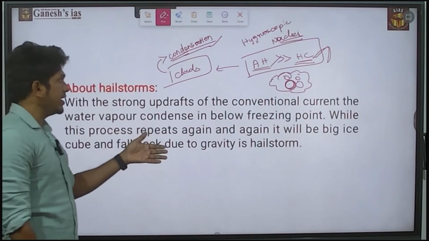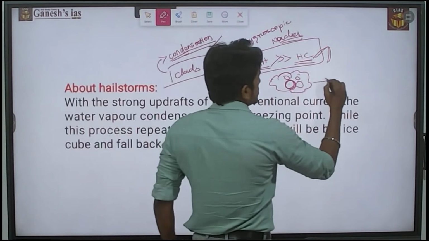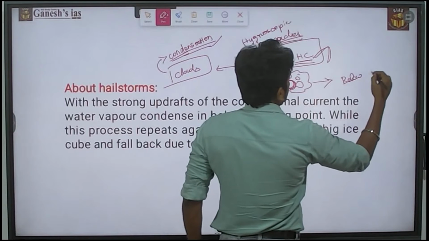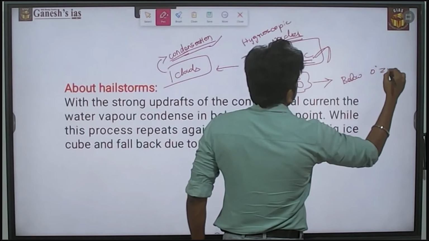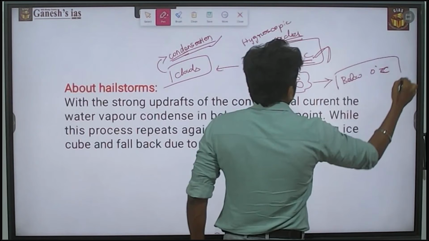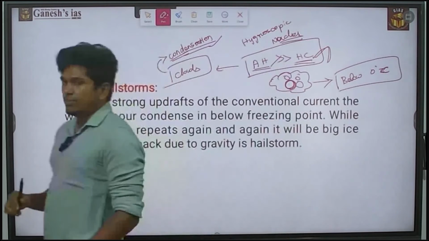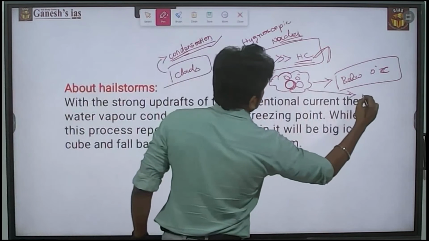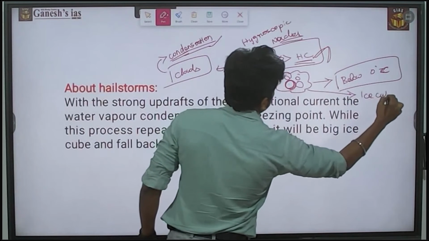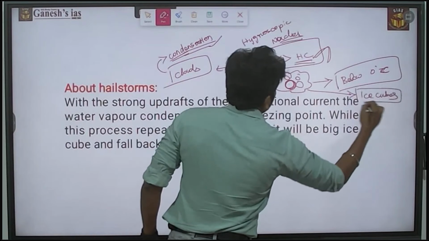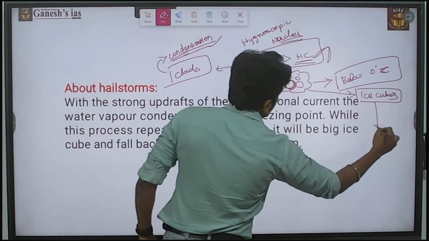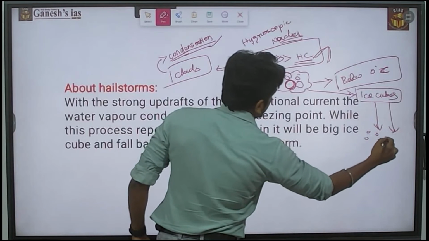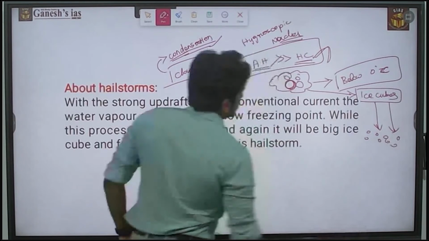When it comes to the hailstorm, this condensation process is going to happen below 0 degrees Celsius. When the condensation happens below 0 degrees Celsius, it will lead to the formation of ice cubes. When these ice cubes fall on the earth, it is called a hailstorm.